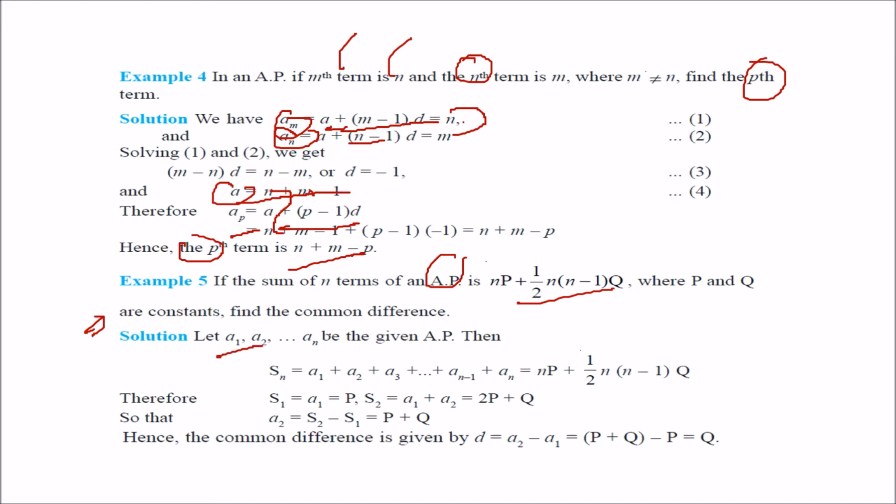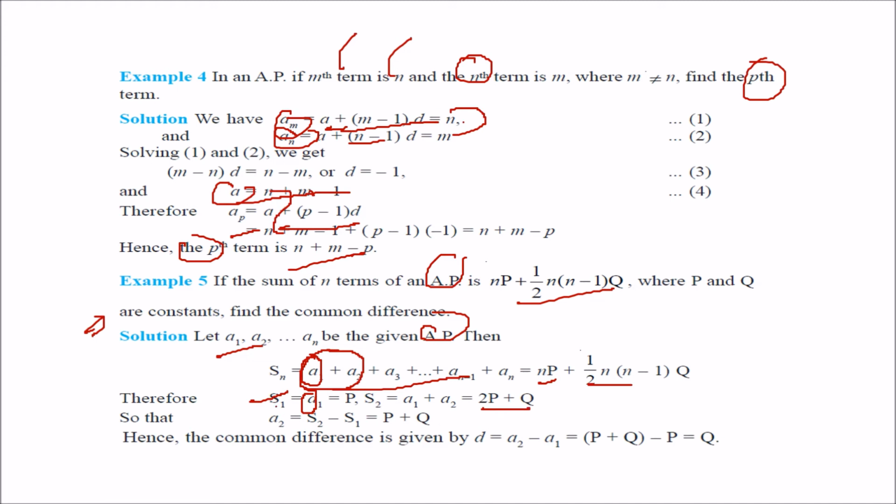Let a1, a2 till an be in AP, then the sum Sn is given as np plus half n minus 1 q. So S1 is a1, which is p, and S2 is a1 plus a2, that is 2p plus q.